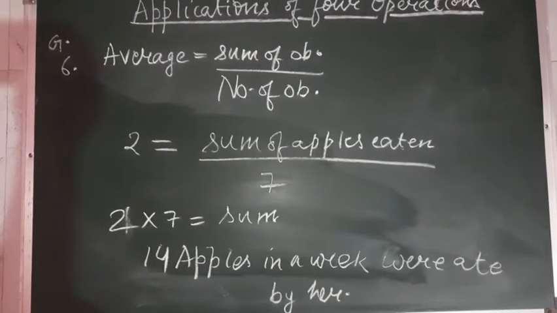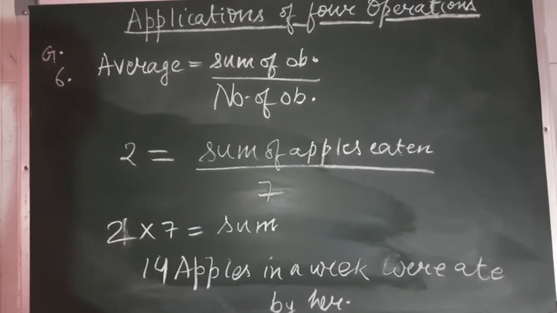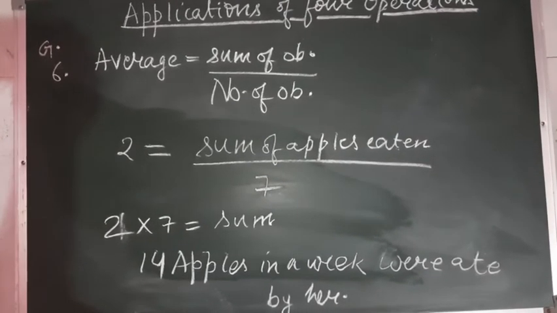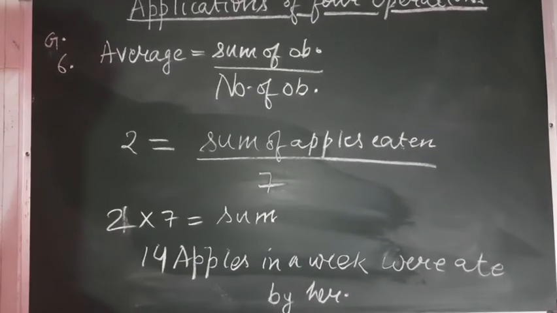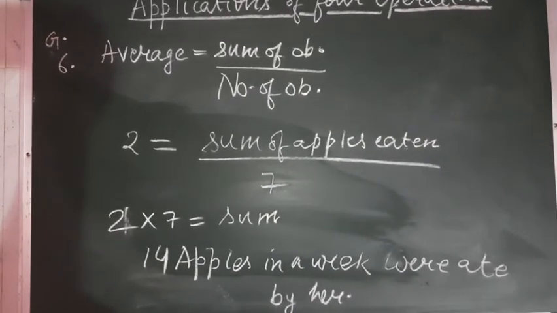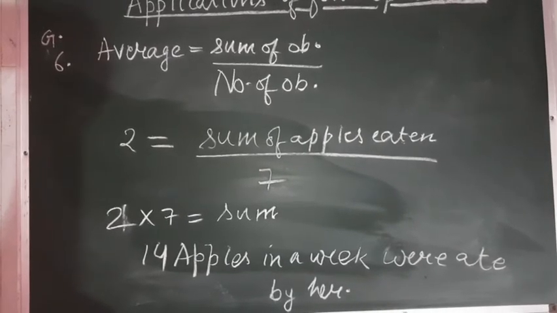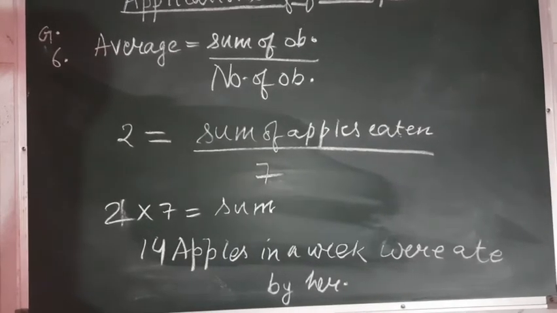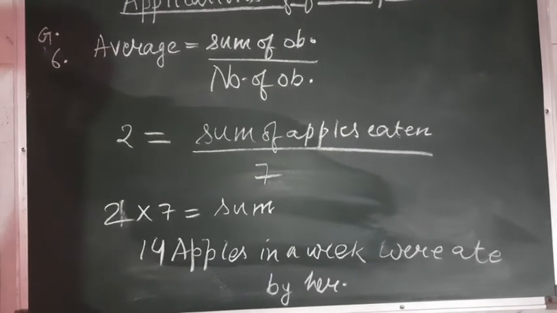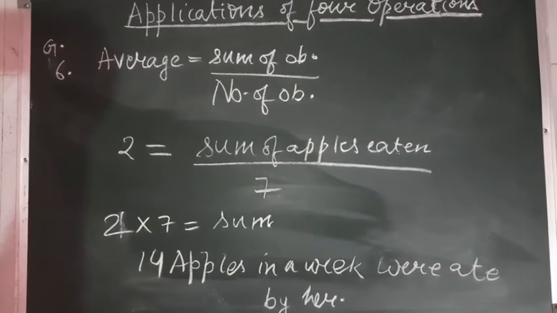Students, you can see the solution of the question. Average is equal to sum of observations upon number of observations. The average was 2 apples and the sum of apples eaten upon 7, that is the number of days. So 2 7s are 14, because 7 was in division. Once it went to the left hand side, it was in multiplication. So in total, how many apples were eaten by her in a week? 14 apples were eaten by her in a week. I hope you must have understood this question, students.